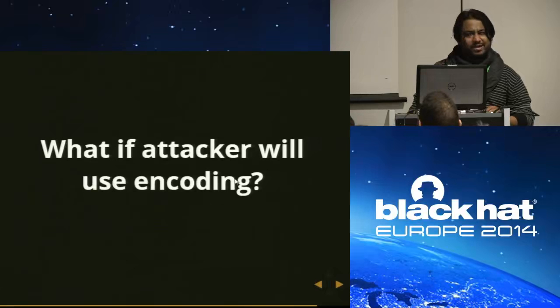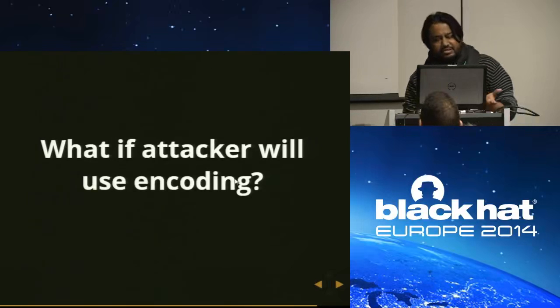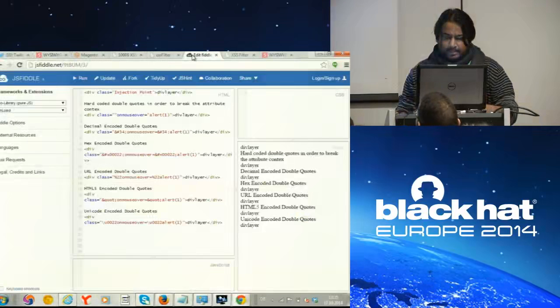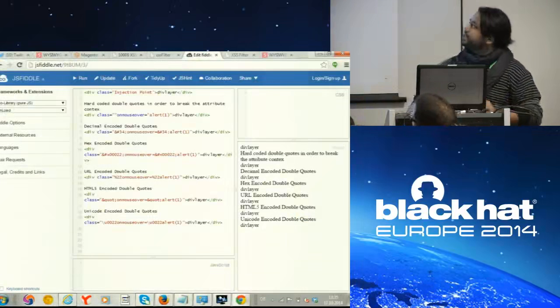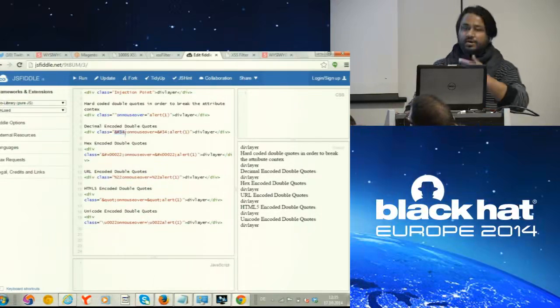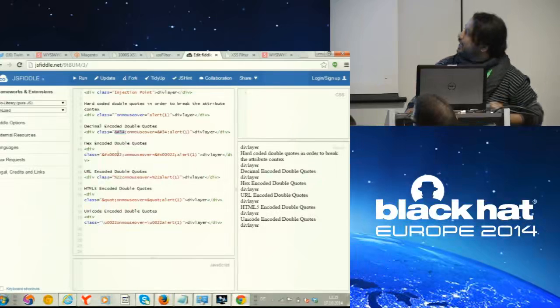What if the attacker uses encoding? This is the obvious question that you are thinking. Okay, let's see a demo. This is the scenario for an attribute context. There is a div class injection point here, and here are plain hard-coded double quotes. Here you see, it's decimal encoded double quotes. I tried encoding to break the context. I tried hex encoding. I tried URL encoding. So different types of encodings are there.